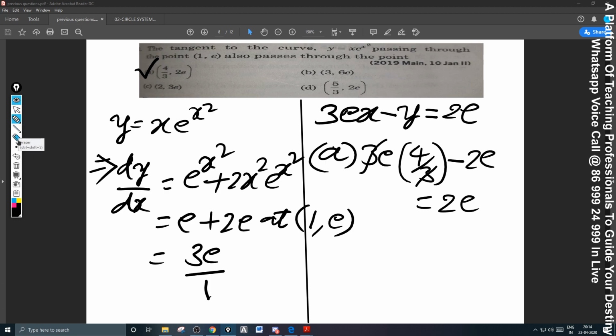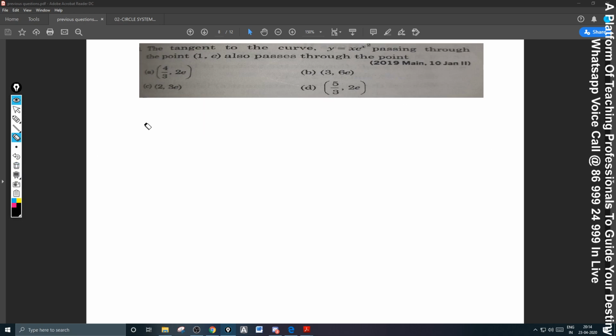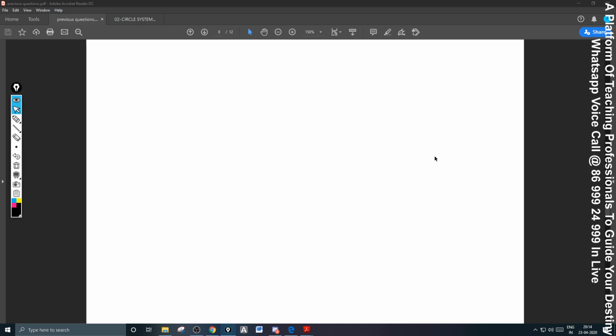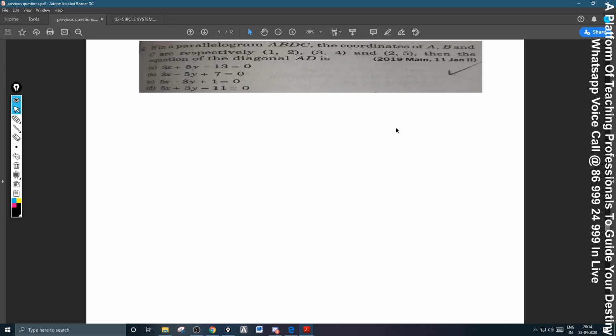Okay. Next. Understanding the question is very important. Without understanding the question, particularly in coordinate geometry, the questions are given in the verbal form, and nowadays the students are not good readers. No one is referring to any books, no one is reading books.